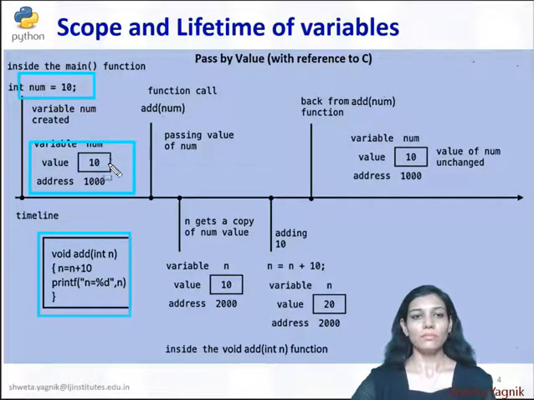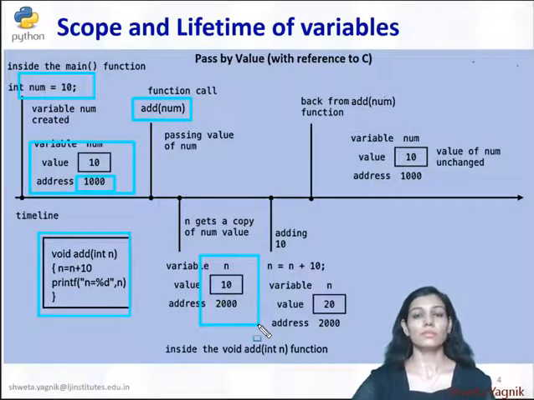So num is having value 10 and it is stored at the memory location 1000. Now when we make a function call over here, that is this line add and num, we are passing value of num, that is 10. That 10 is assigned to n. So here it comes the memory portion of n.